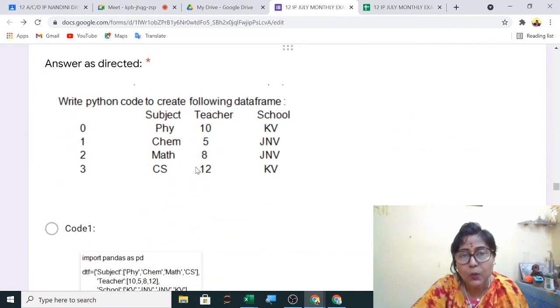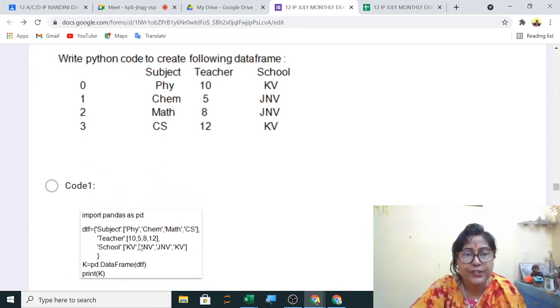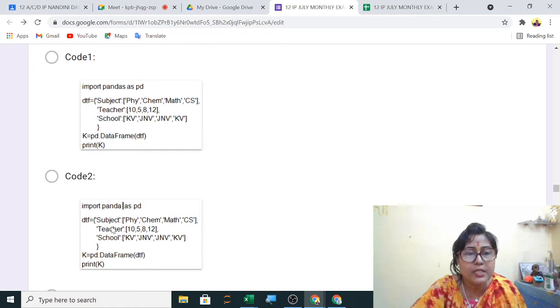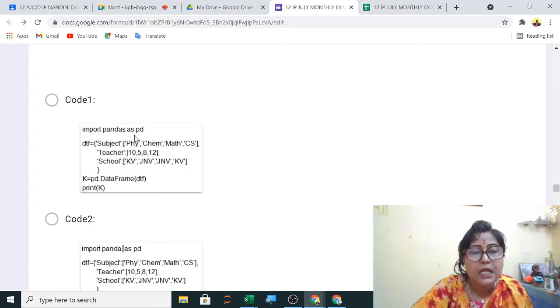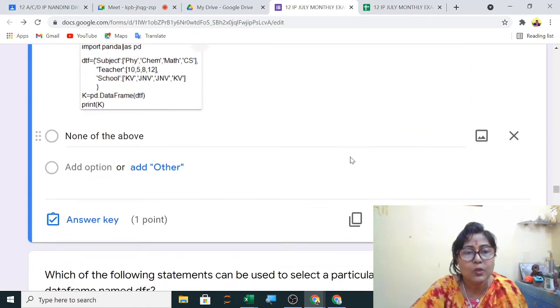Next, write Python code to create the following data frame. Now this you already know, how to create a data frame. So data frame, and then this data you can write in a dictionary. So the first one is correct: subject, teacher, school, yes, correct. The second one, subject, teacher, school, is also correct. Okay, now look at the first line. The first one is correct, import pandas as pd, but in the other, import pandas has a straight line, so code 2 is wrong. So code 1 is the correct answer. Yes, you can see the green tick here, code 1.